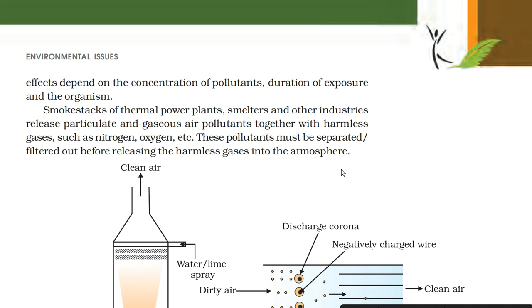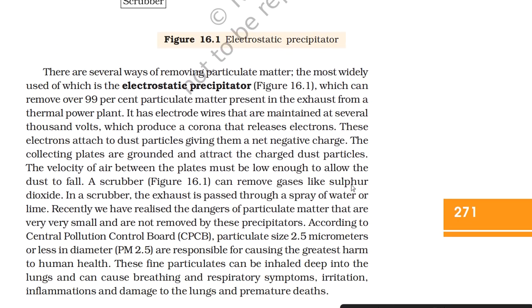Smokestacks of thermal power plants, smelters and other industries release particulate and gaseous air pollutants together with harmless gases such as nitrogen, oxygen, etc. These pollutants must be separated or filtered out before releasing the harmless gases into the atmosphere. There are several ways of removing particulate matter, the most widely used of which is the electrostatic precipitator, which can remove over 99% particulate matter present in the exhaust from a thermal power plant.